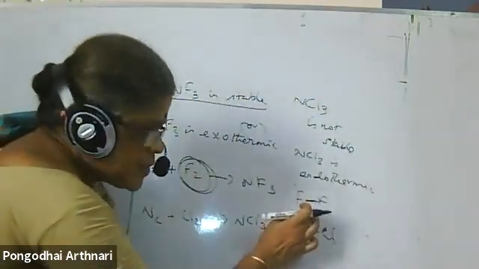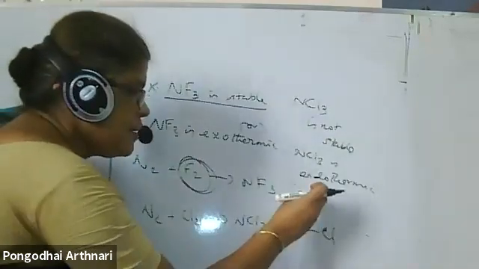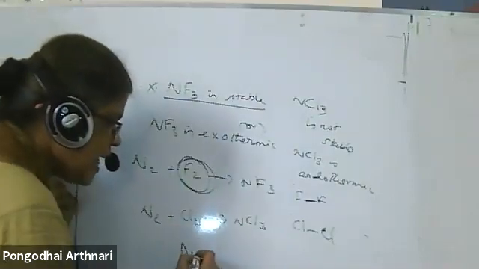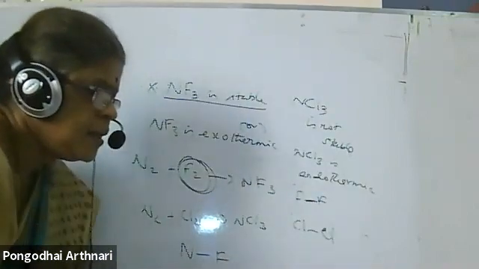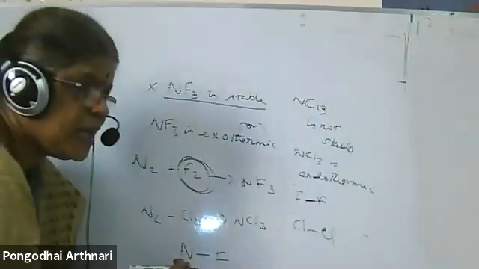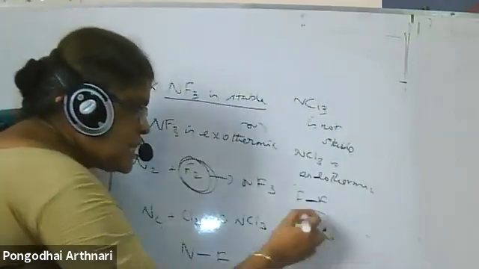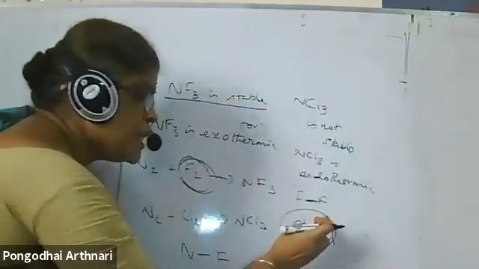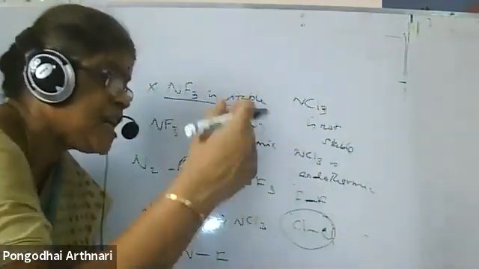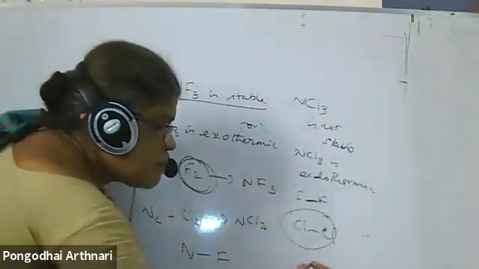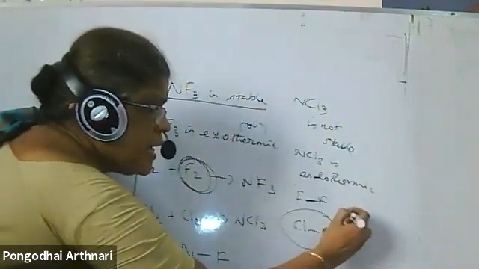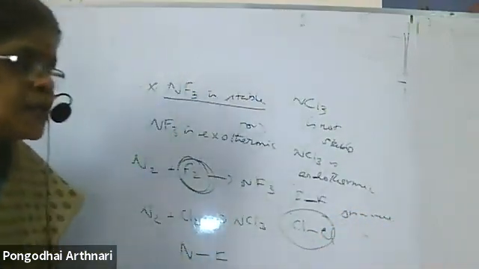Low bond dissociation enthalpy means the energy I give is only what is needed to break this bond. I need only less energy to break it. So fluorine reacts very strongly with nitrogen to form the compound. Here I am giving more energy to break the bond, so more energy is needed for the reaction to occur. When the reaction becomes more and more endothermic, the molecule becomes unstable. According to thermodynamics, del H should be negative for the reaction to proceed to stability.